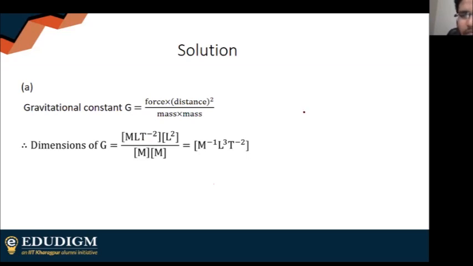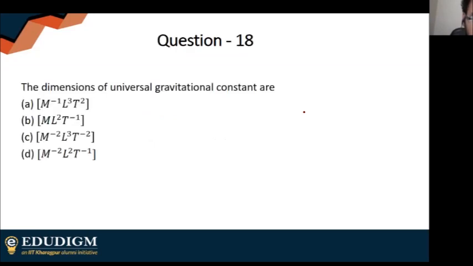M inverse L cube P to the power minus 2. M to the power minus 2. How is this answer in option C? Answer is A, m to the power minus 1. In C, you have m to the power minus 2.